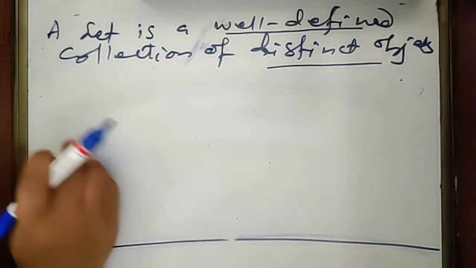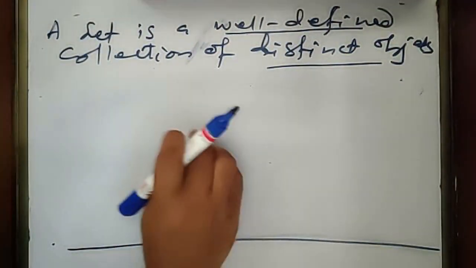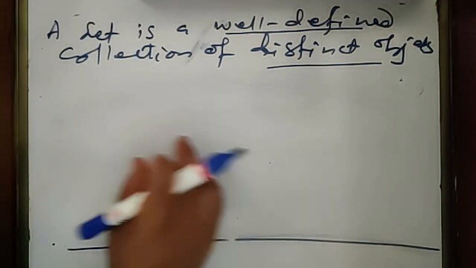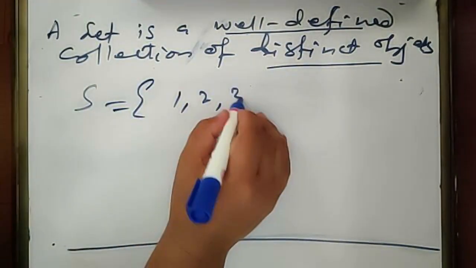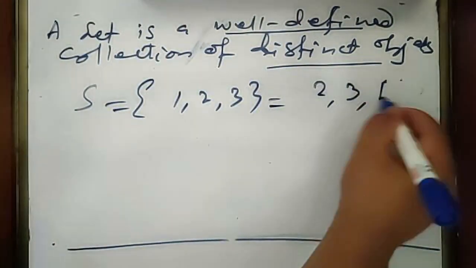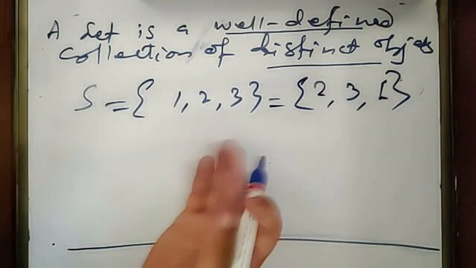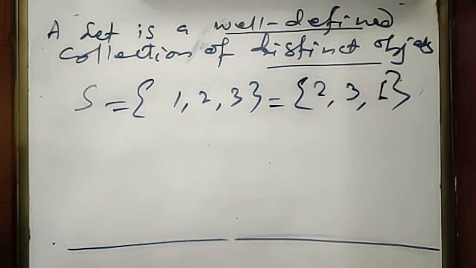One more thing we need to understand is in a set, the position of element does not matter. The order of element does not matter. That means, say for example, 1, 2, 3 is the same as 2, 3, 1. So if you change the position of any element in a set, it remains the same.